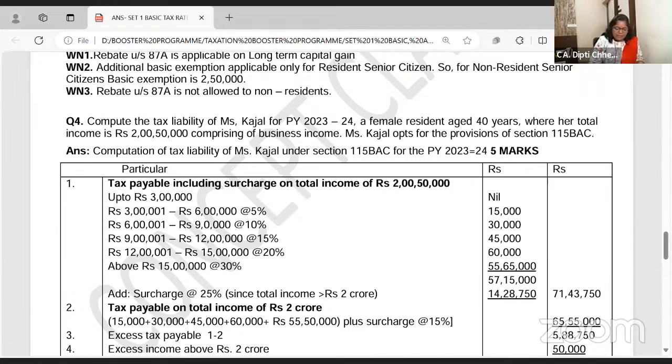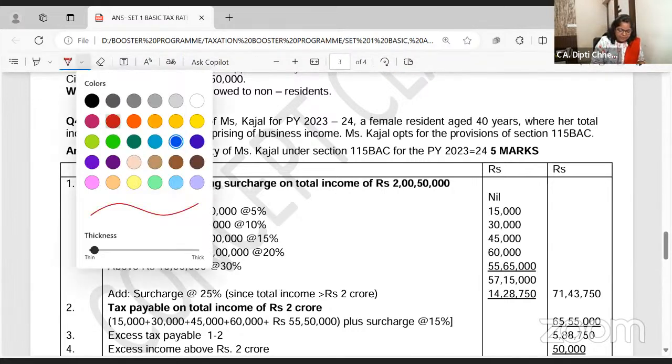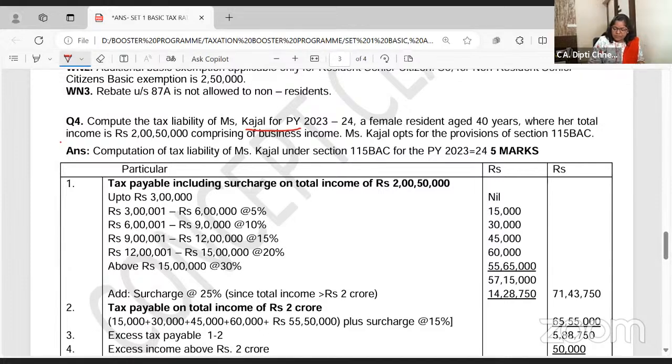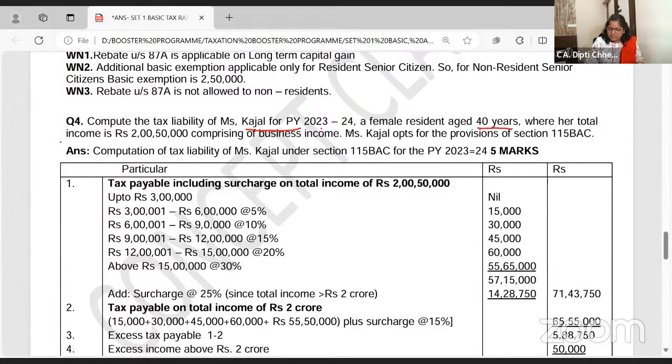Compute the tax liability of Kajal for 2023-24. She's 40 years old. Senior citizens, 60 and above, get the seniority benefit in the normal tax regime. Normal is when you come out of the default. Her total income is 2 crore and 50,000, comprising business income.